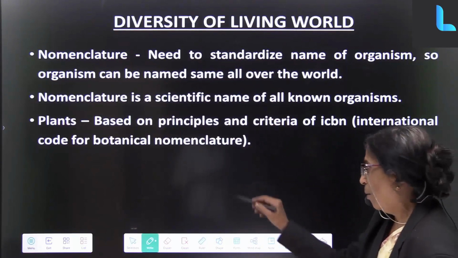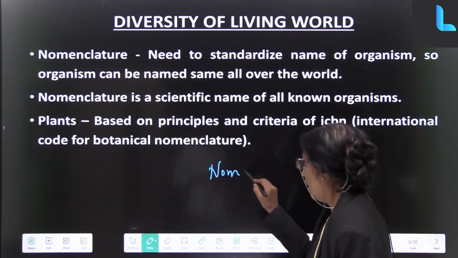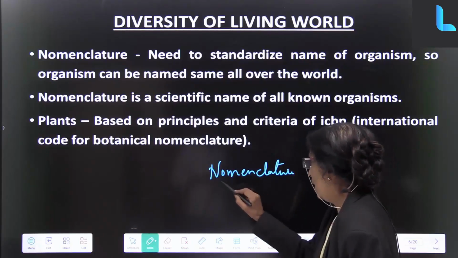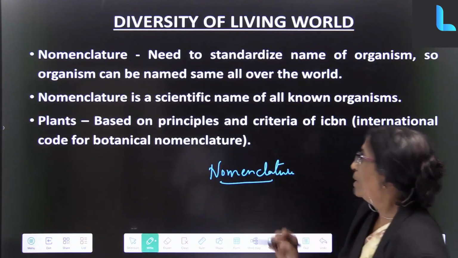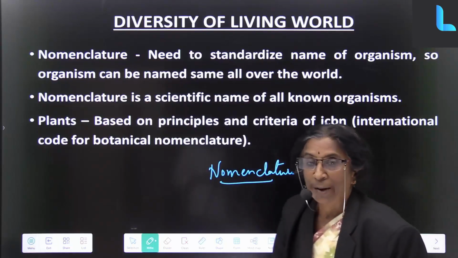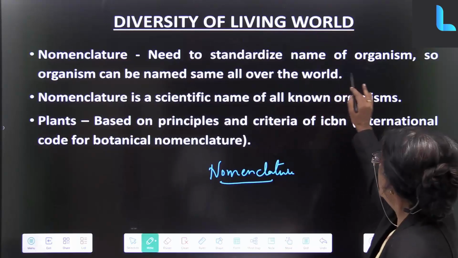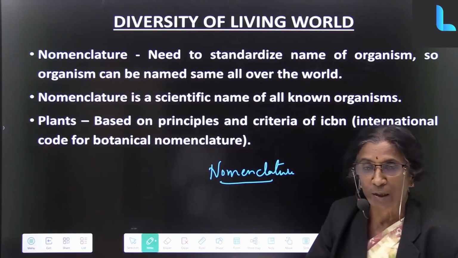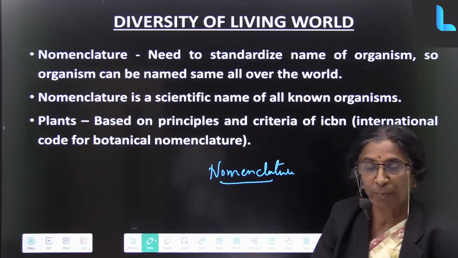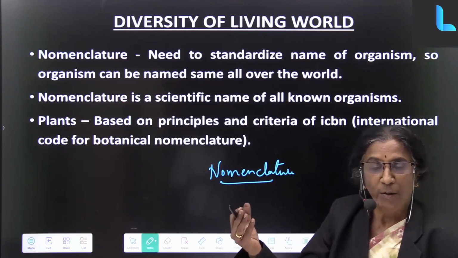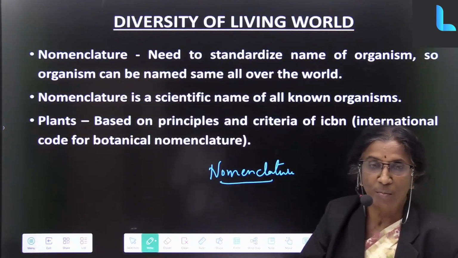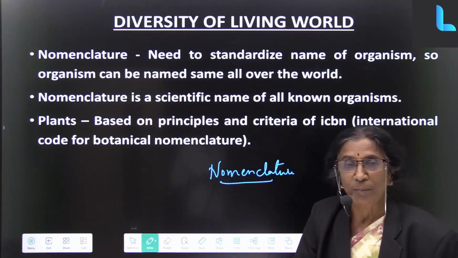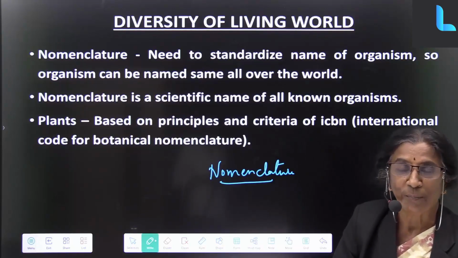Now, what is the naming? All living beings are given names by biologists. There is a standard name. We need to standardize the names of organisms. Why? You call a dog 'dog' in English. In your own language it can be called by other names. In Hindi it can be a kutta, or in Kannada it can be a nai. In so many other languages we have different names for the dog.